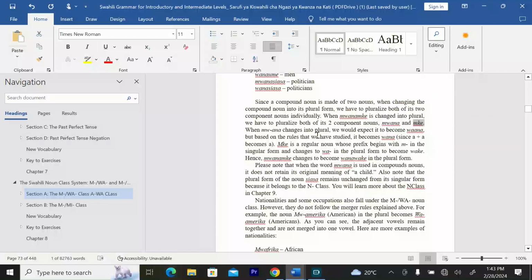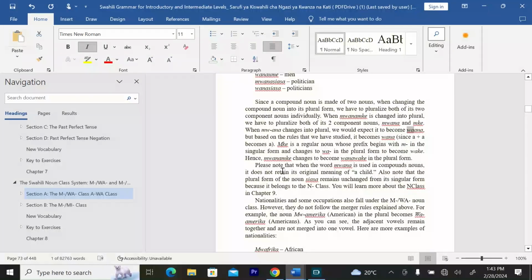When mwana changes into plural, we would expect it to become waana, but based on the rules that we have studied, it becomes wana, since A plus A becomes A. Mke is a regular noun whose prefix begins with m in the singular form and changes to wa in the plural form to become wake.